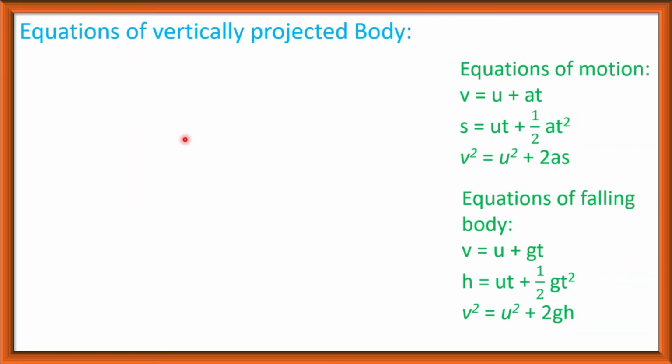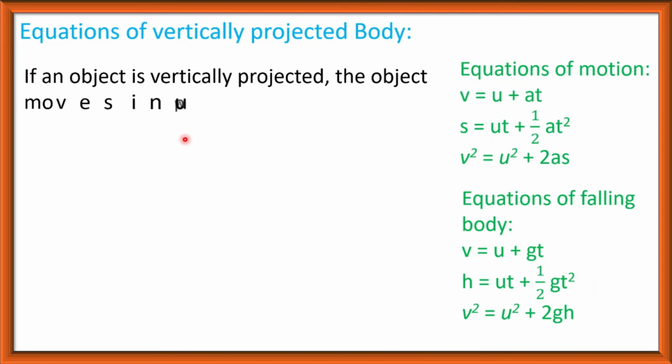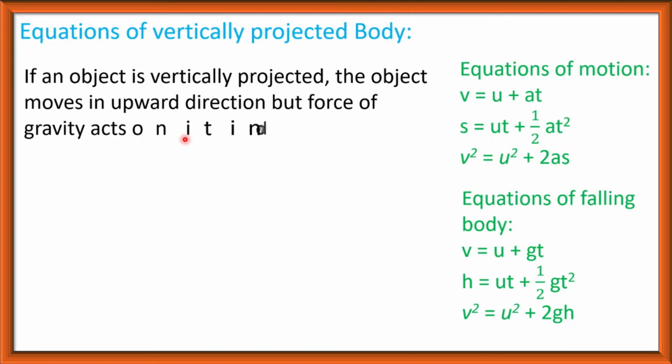But if the object moves in the upward direction, what will be the equation? If an object is vertically projected, the object moves in the upward direction, but the force of gravity acts on it in the downward direction. So here the force is acting opposite to the direction of the motion.